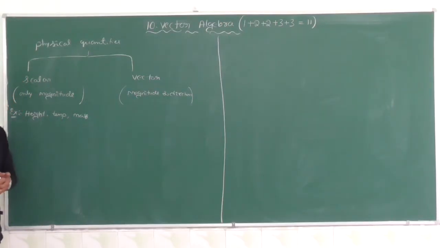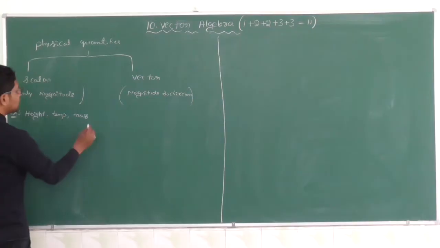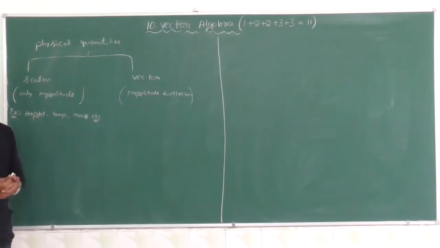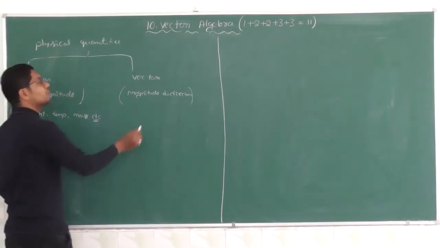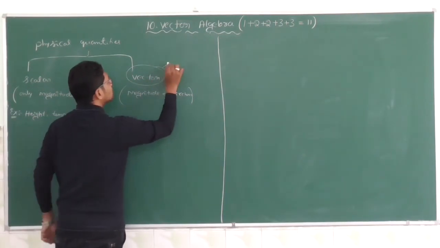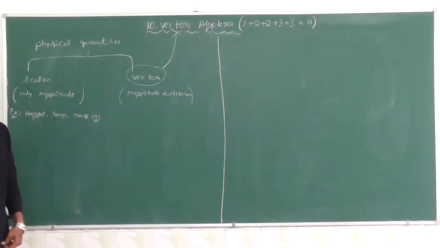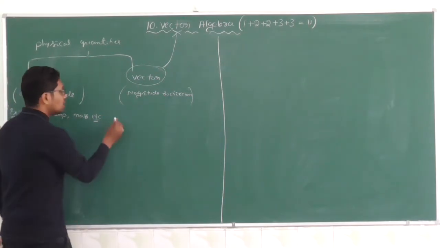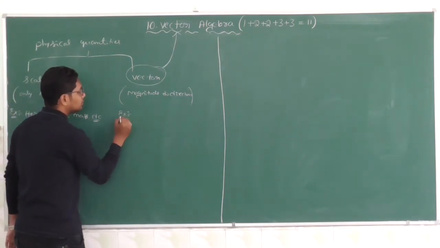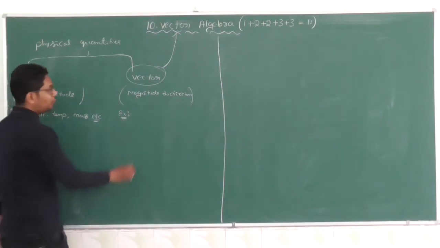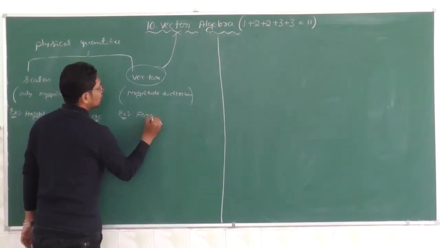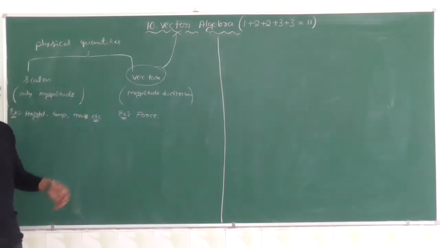So height, temperature, mass, etc. All these are examples of a scalar, right? Here we are going to discuss vectors only. See, vector algebra, here we are discussing vectors. Okay, so for example, force is an example of a vector.